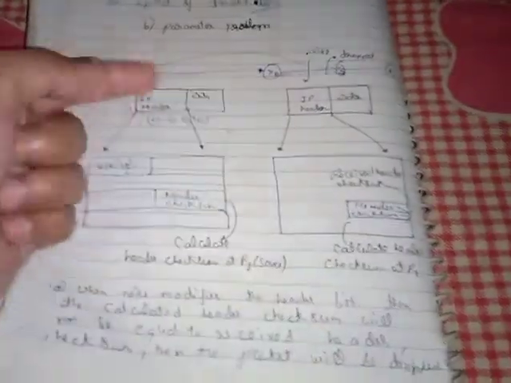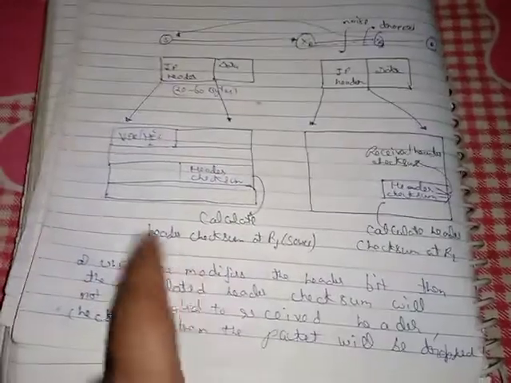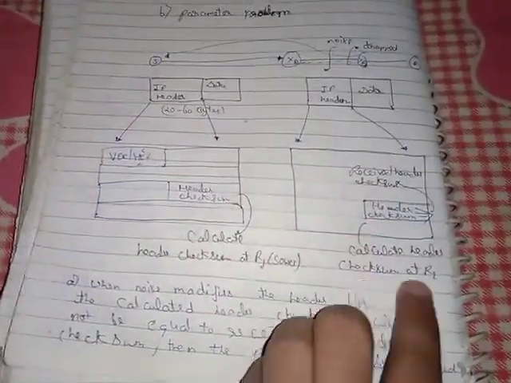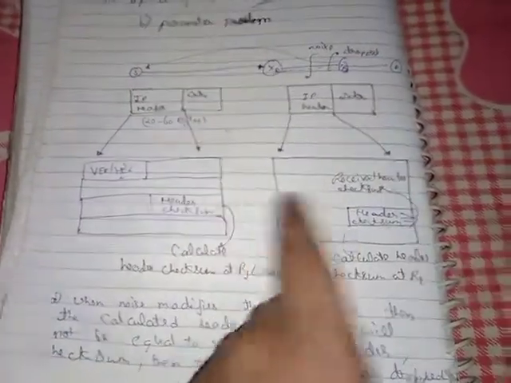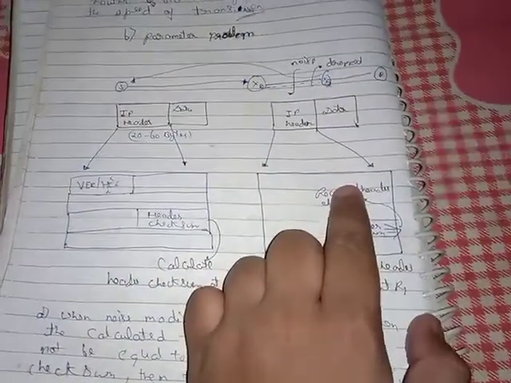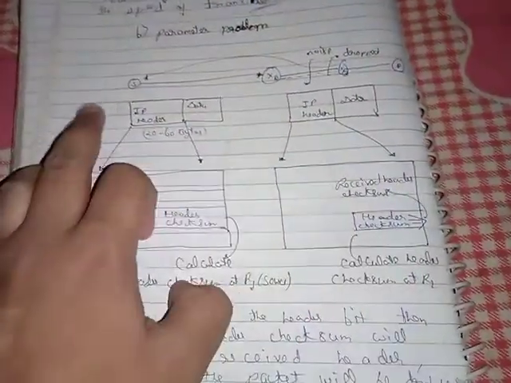It is calculated both at the source as well as at the destination, and if the value of the received header checksum is different from the value of the calculated header checksum, then the packet will be dropped. So ICMP will pick up the source IP from the dropped packet and send the parameter problem message to the source.